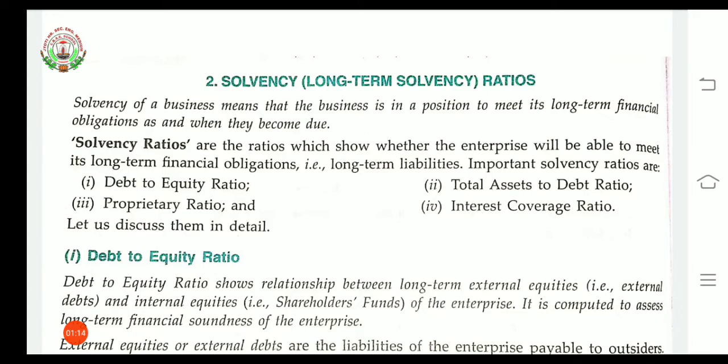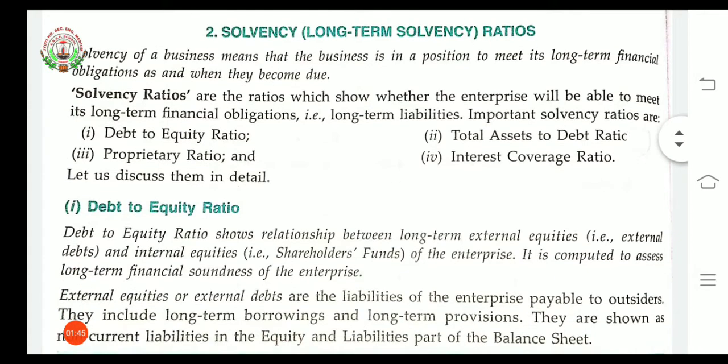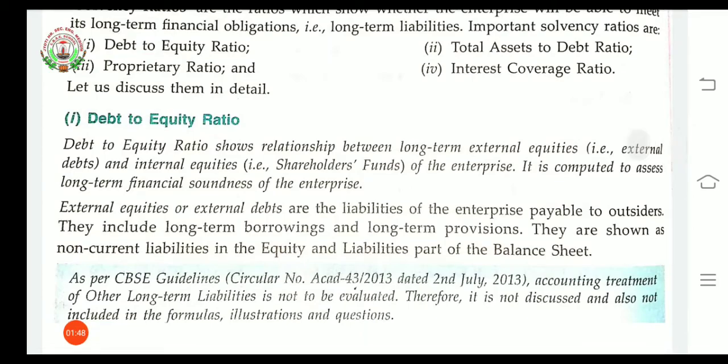What is the meaning of solvency ratio? Solvency ratios are the ratios which show whether the enterprise will be able to meet its long-term financial obligations, that is long-term liabilities. Now we have a few important solvency ratios here. First is debt to equity ratio, second total asset to debt ratio, third proprietary ratio, and fourth is interest coverage ratio. Today we are going to understand the first one, that is debt to equity ratio.